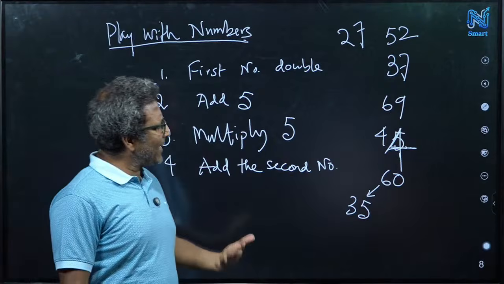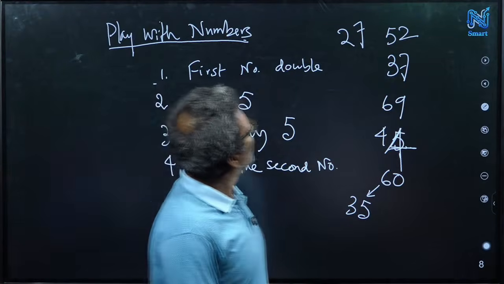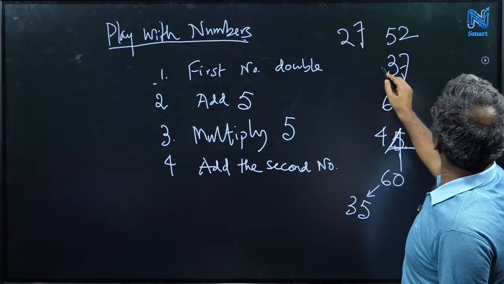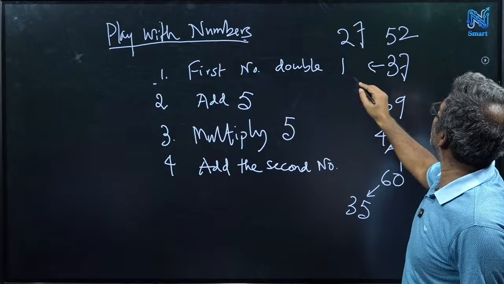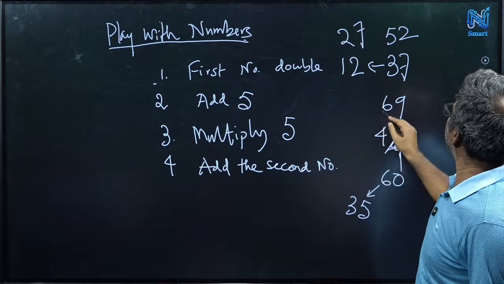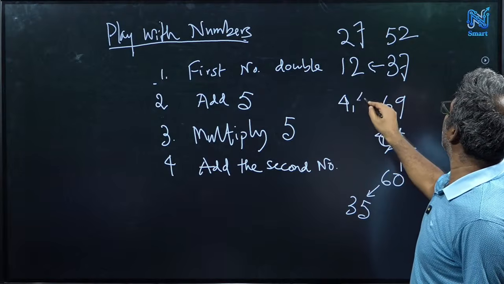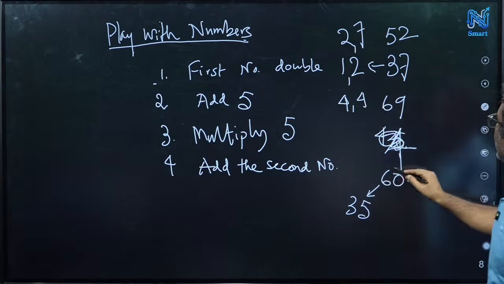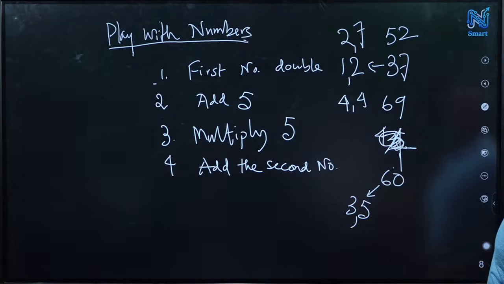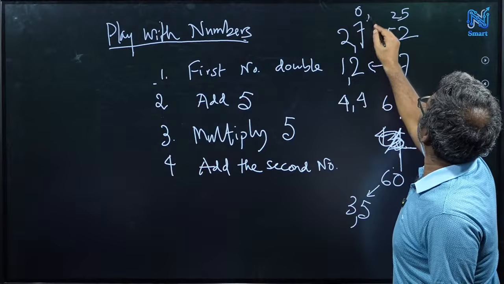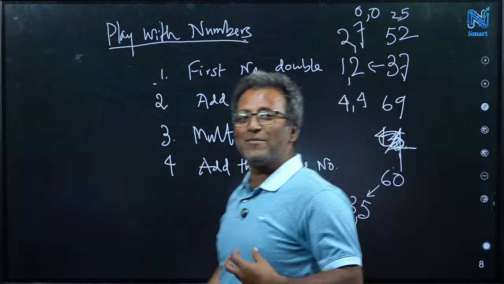Any idea? Let's look at all those numbers. Let me write it down. For 52, the answer is 2 and 7. For 37, I said 1 and 2. For 69, I said 4 and 4. For 60, it was 3 and 5. And there is 25, a very good guess, because it gives 0 and 0.